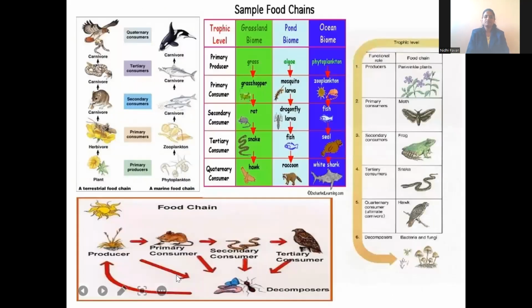Next one. Here you can see a sample food chain. Primary producers are eaten by the insect, then a carnivore, then again one more carnivore. See the plant, it is eaten by an insect or a grasshopper, and it is eaten by a rat. Rat is eaten by a snake. Snake is eaten by an eagle. The fourth organism with reference to the plant is called a quaternary consumer.